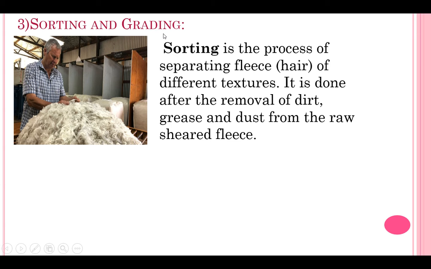Grading is nothing but the wool is separated according to its length, color and texture. Sorting is removal of damaged wool. Grading is separation of wool according to its length, color and texture. So that process is nothing but sorting and grading process. Understood, students, what is sorting and grading process? Okay.